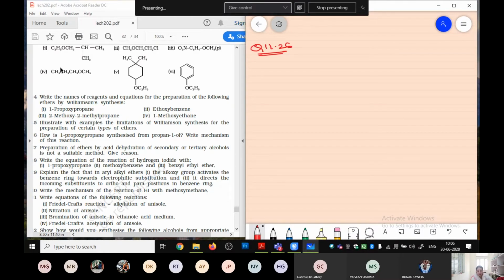अब पहले हम इसकी रिएक्शन देख लेते हैं, that how you are required to make a propoxypropane. What will be your requirement for making 1-propoxypropane? उसके बाद we are going to come to your alcohol.